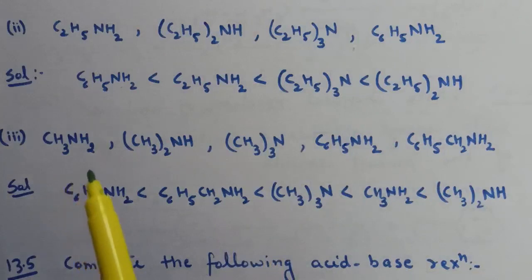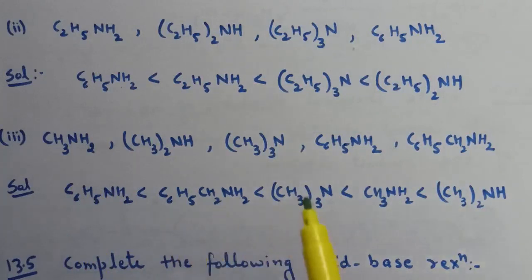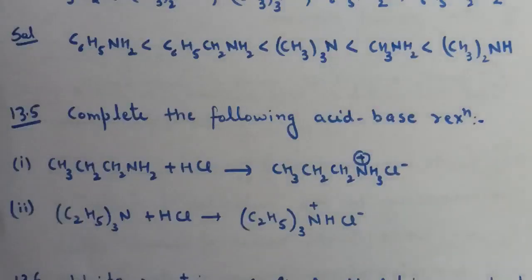Now the third: the increasing order is aniline, benzylamine, then tertiary, then primary amine, and then secondary amines are the most basic. So this is the increasing order of basic strength of these amines.